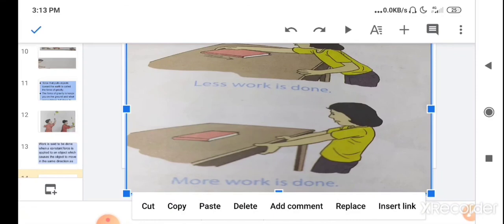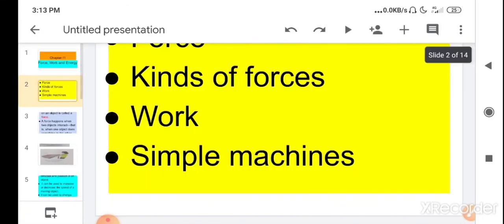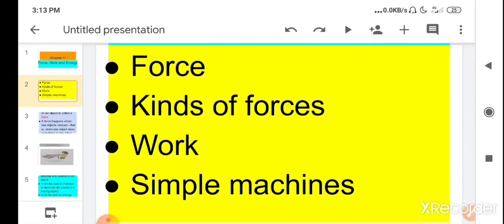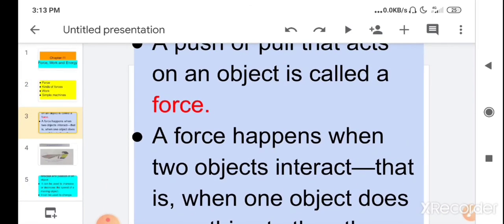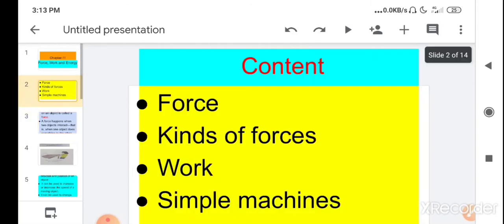So children, today we have learned about force. What is force? A push or pull that acts on an object is called a force. And you have learned about two kinds of force: the force of friction and the force of gravity.